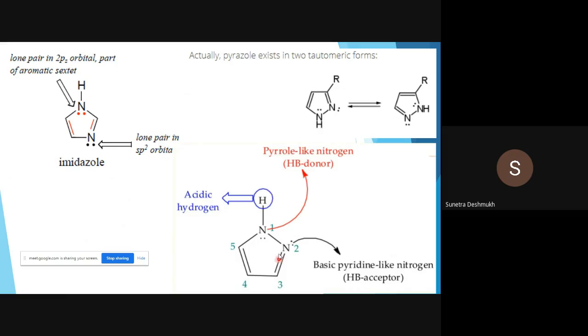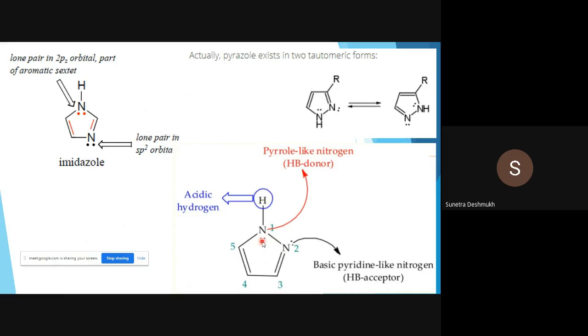So in pyrazole we have nitrogens at the first and second position. So now we have to work out which one is pyrrole-like nitrogen, which one is pyridine-like nitrogen. So here you can see the NH bond. Okay, the same as imidazole. So here is the NH bond, that one is pyrrole-like nitrogen. So this is the acidic hydrogen. Okay, and again we have C double bond N. So this is the pyridine-like nitrogen, and the lone pair which is present on the nitrogen, the same as imidazole, is easily available for protonation or anything. That means this nitrogen acts as a basic nitrogen.